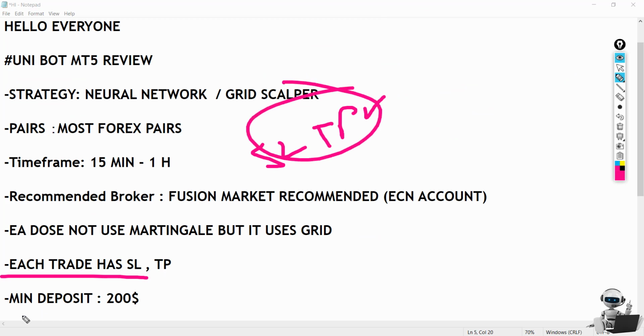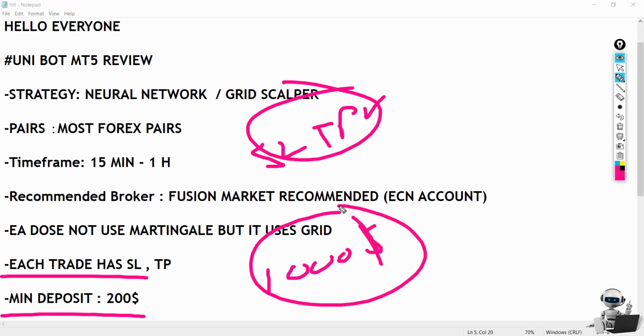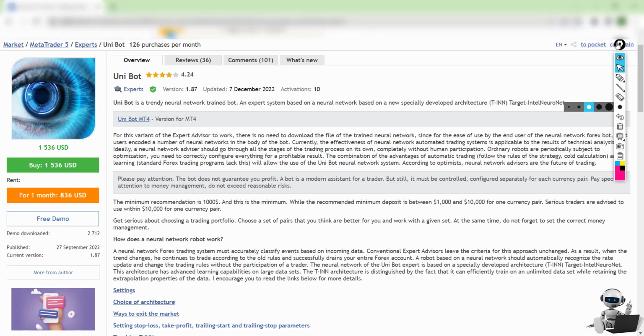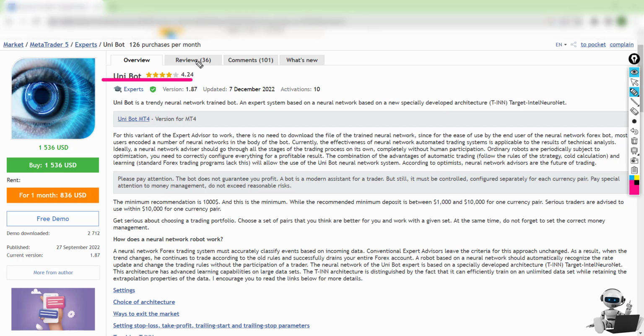This is very amazing. Minimum deposit: the creator recommends that you use $1,000 for one pair, which could be a little bit too much. Some people cannot afford it, but I recommend you have $200 at least for one pair so you can trade safely.